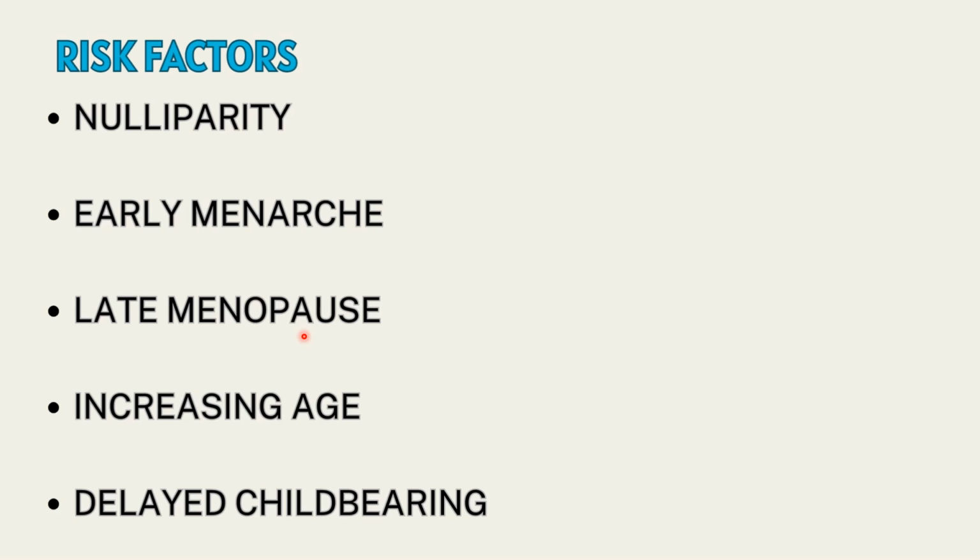During pregnancy and during lactation, a woman is free from estrogen exposure from ovulation. A woman who has never borne a child, who is nulliparous, who has a longer reproductive lifespan, that is, who has attained early menarche and is going through a late menopause, has an increased rate of mitogenic activity of the epithelial cells of the ovary, and they are again and again exposed to estrogen. That is why these are considered risk factors for epithelial ovarian cancer as well as endometrial cancer. Next we have increasing age and delayed childbearing.